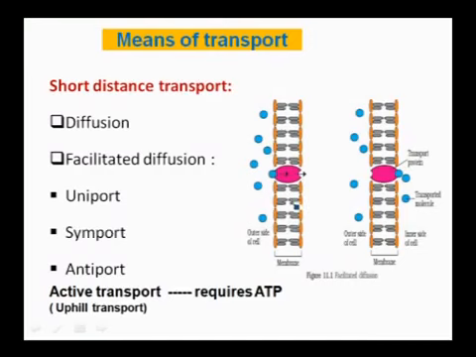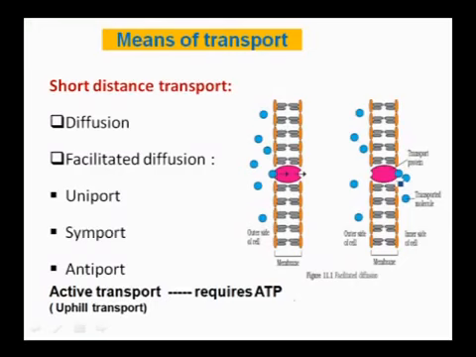So for that, there are specialized proteins which facilitate the diffusion of molecules. These are called porins, and especially for water molecule movement there are 8 different types of porins called aquaporins, through which water moves from outside the cell to inside the cell. These special proteins also differ in nature. They may be uniport, symport or antiport.